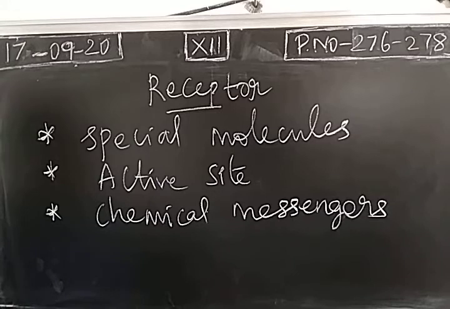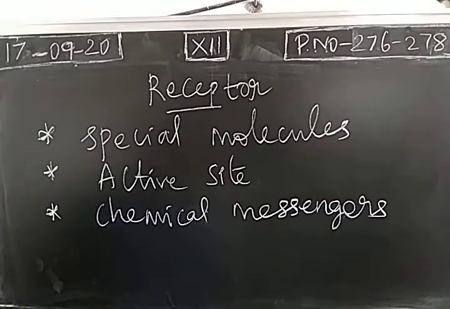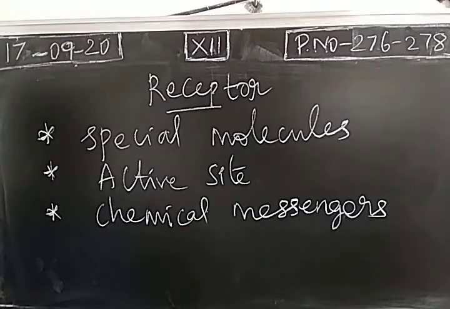Due to that, there will be a transmission of messages. Into the cell, messages will be sent by the attachment of a chemical messenger on the receptor molecule. This is the mechanism. This is called cell signaling: messages are sent into the cell based on how the messenger is attached to the receptor molecule. Chemical messengers are natural in nature.